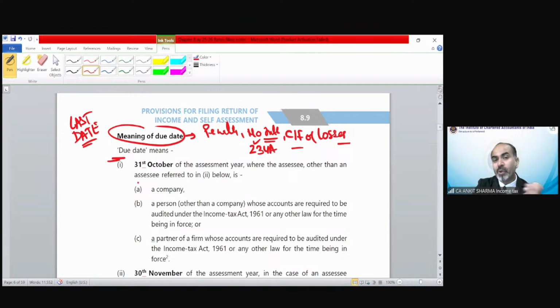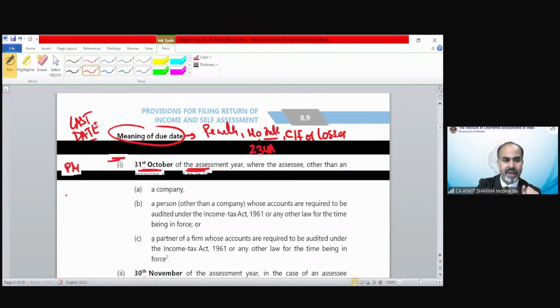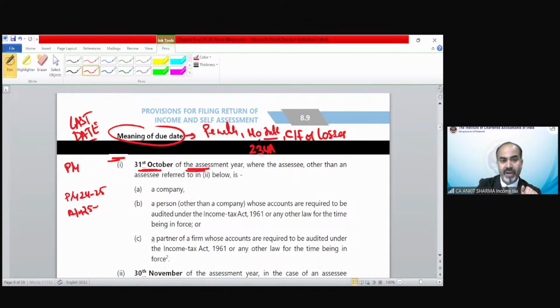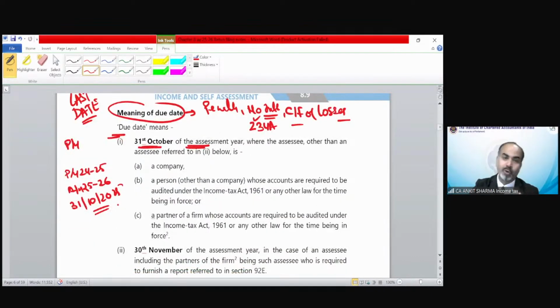Now what are the due dates? It would be 31st October of the assessment year. So your previous year is 24-25 and your assessment year is 25-26. So 31st October 2025 would be the due date for the following category of persons. If you fall in category A, B or C, the due date would be 31st of October.